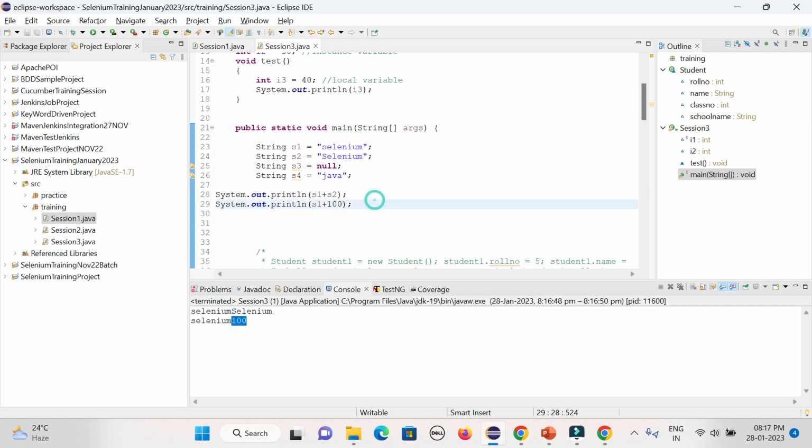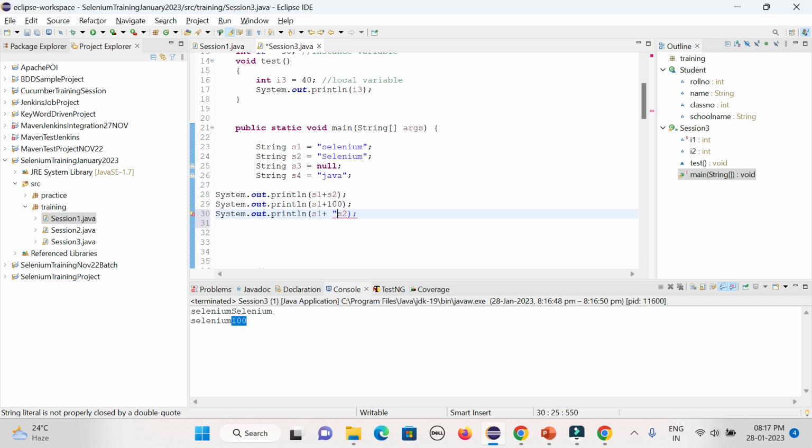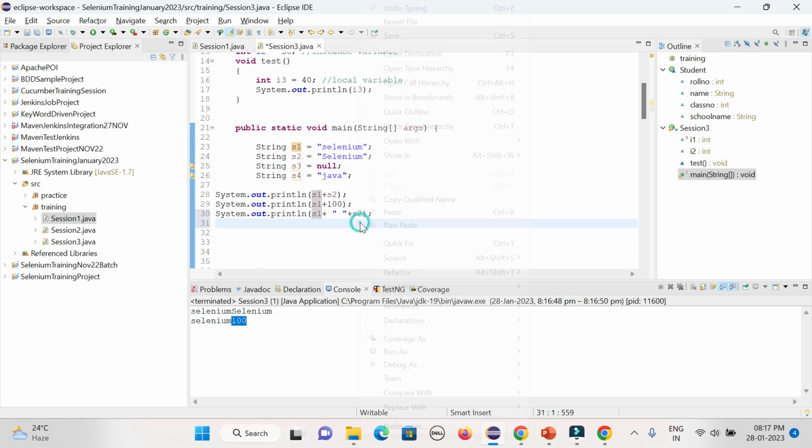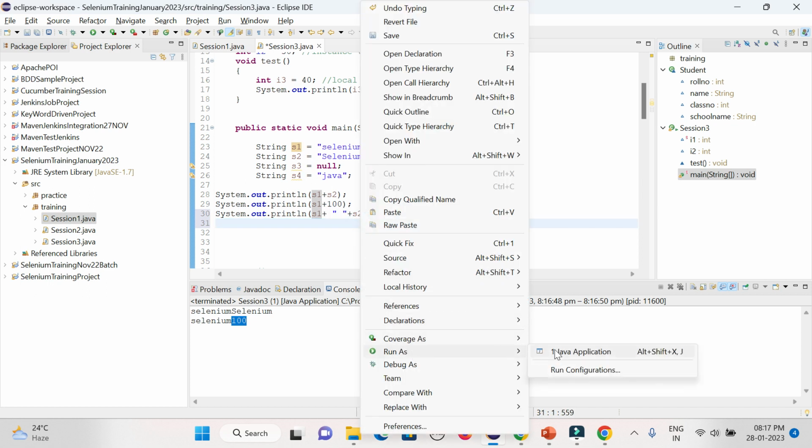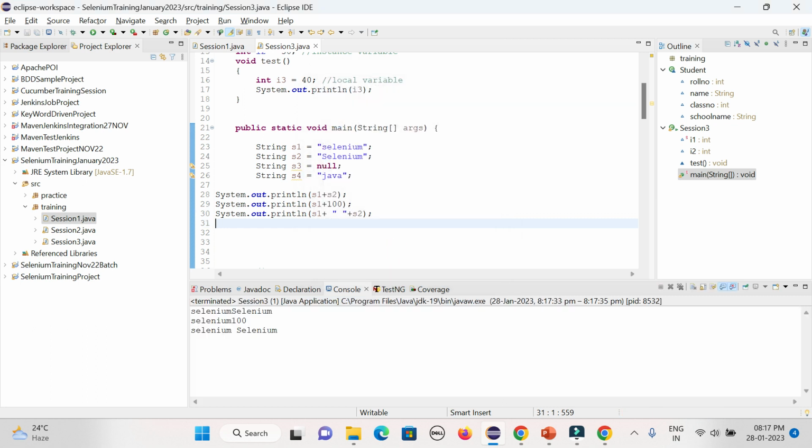But if you want to print something after giving some space, how can you do it? You need to use the plus operator, then within double quotes give a space, and again a concatenation sign. So there will be a space. That is the way: s1, and through the plus operator you concatenate and give a string in double quotes meaning space, and then again the s2 value. Now it will be selenium, then space, then 100. So that is the way you can concatenate multiple strings.